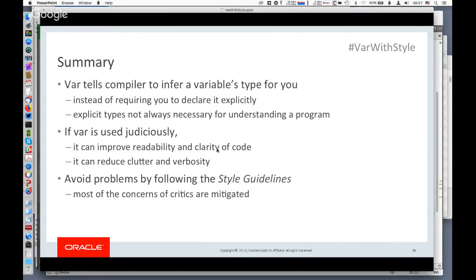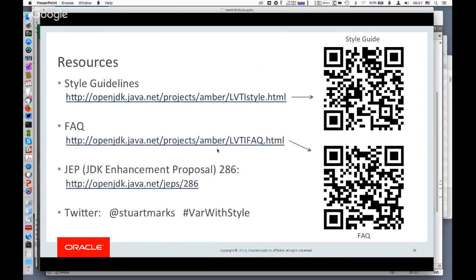I will move to the next slide here. People could probably screenshot this and read the links off the QR codes. There are 2 documents here. One is the style guide, which I referred to earlier. Another one is the FAQ, which covers a number of frequently asked questions and provides answers to them. And this is the JEP, the JDK enhancement proposal link here, which I don't have a QR code for, but that's the original proposal if you want to go back and look at the nitty-gritty details. And there's my Twitter handle and the hashtag.